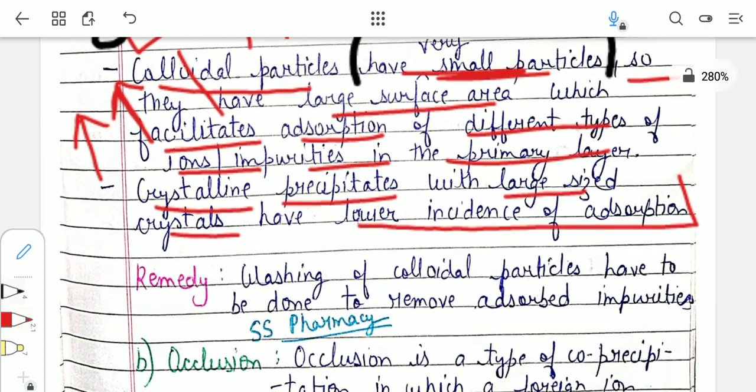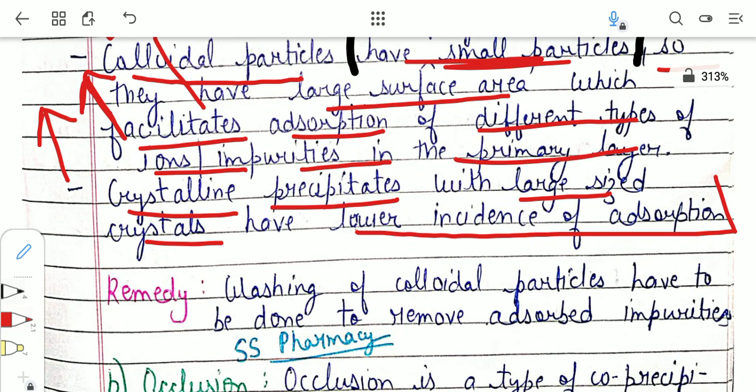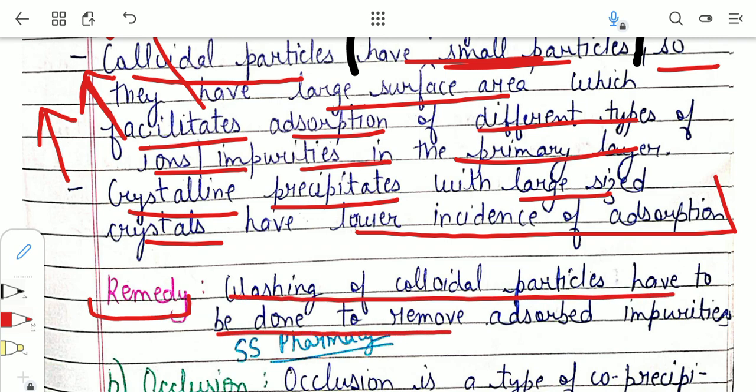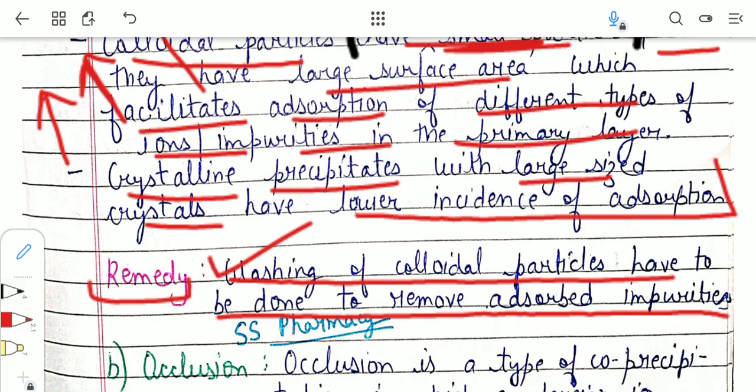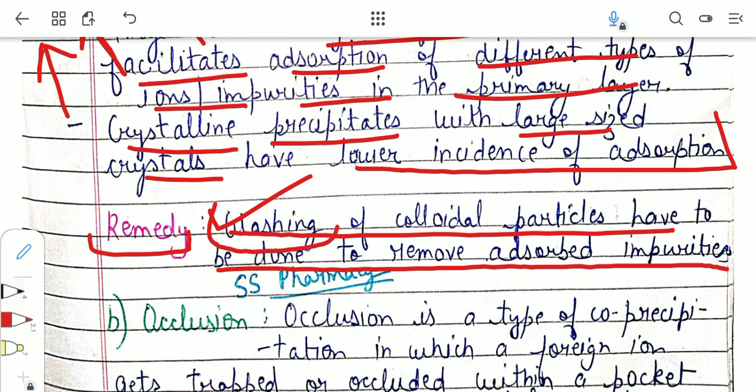Now we will also talk about the remedy which we can use to avoid this kind of effect. In order to prevent adsorption, washing of colloidal particles has to be done to remove the adsorbed impurities. This is what we can do to prevent adsorption. The washing step of gravimetry we have already talked about in the previous video, like which kind of solutions we use to wash our precipitate, so that is what is happening over here.